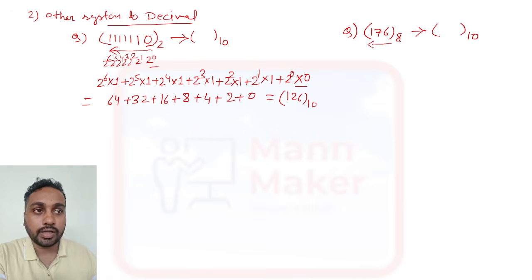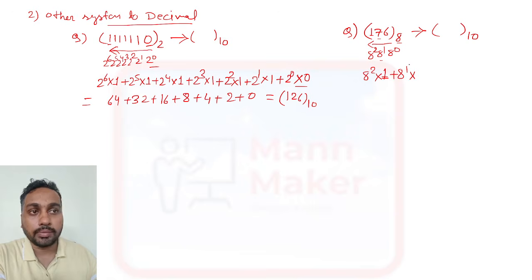Here 8 to the power 0, then 8 to the power 1, and here 8 to the power 2. Now write 8 to the power 2 into 1, then plus 8 to the power 1 into 7, then plus 8 to the power 0 into 6.